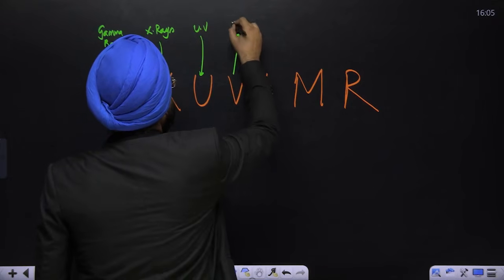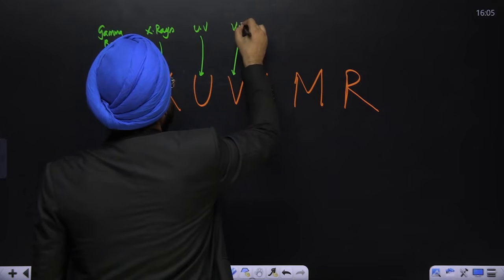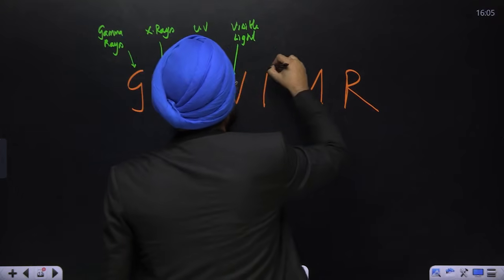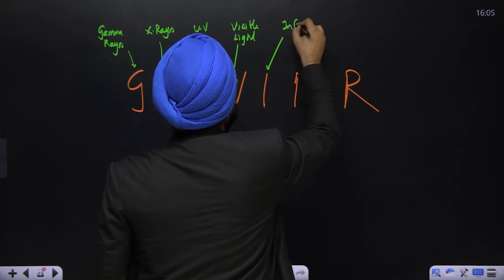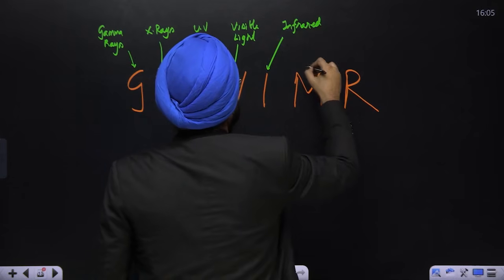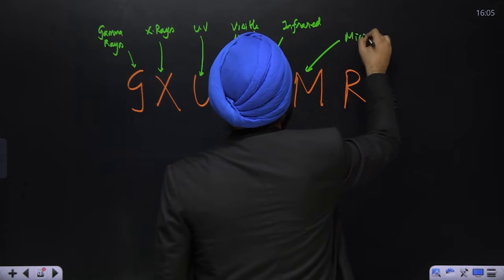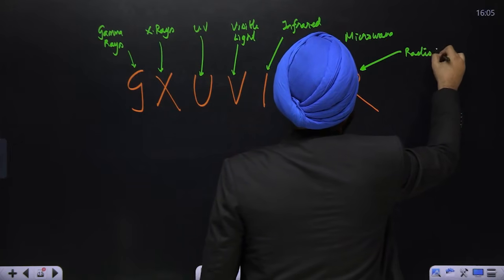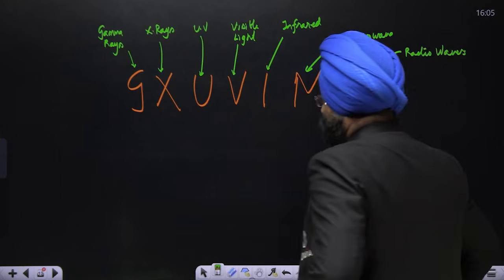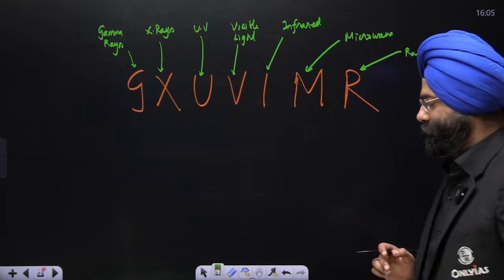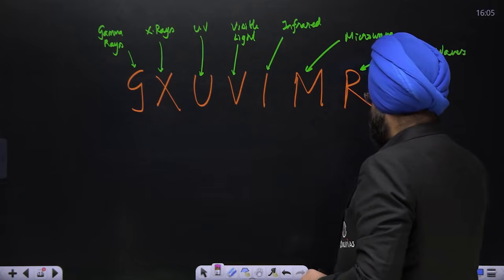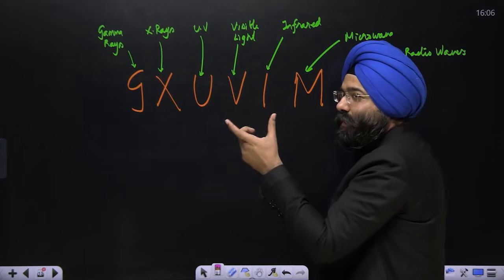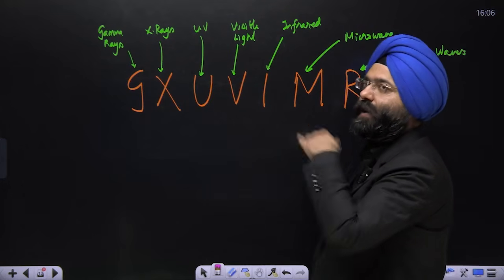V basically refers to the visible light, the ones which you can basically see, right? I refers to infrared. M basically refers to microwave. R basically refers to the radio waves. Now you should understand one thing very clearly. As you move to the left side, clear? How will you remember? GXU Wimmer.